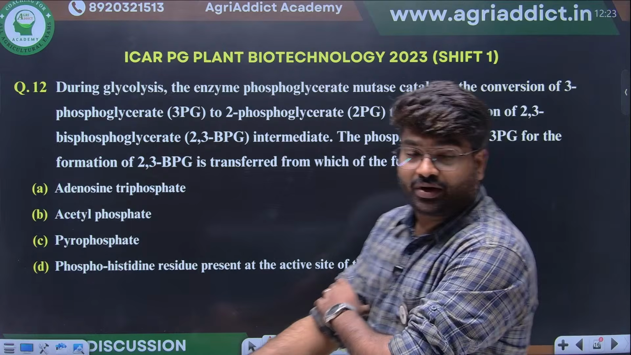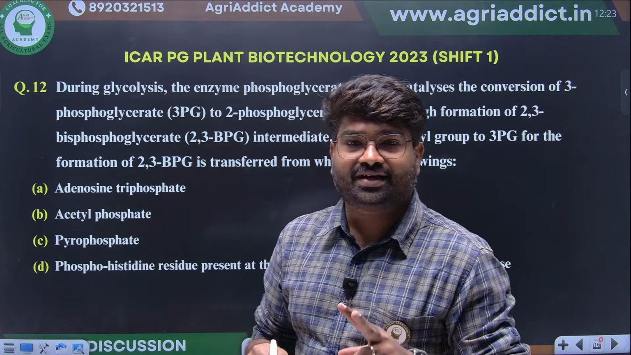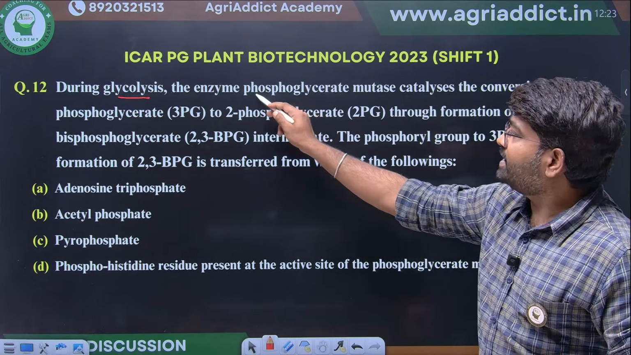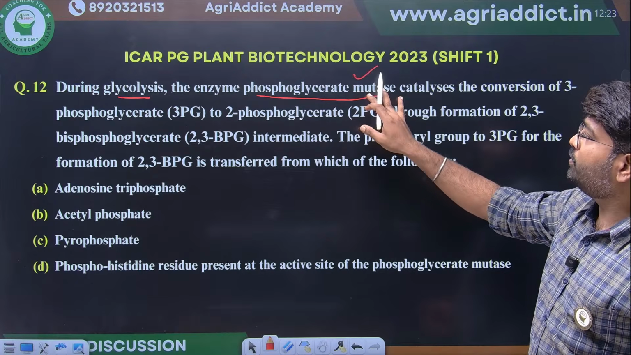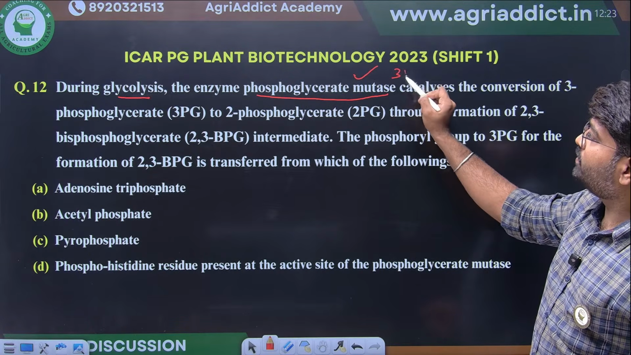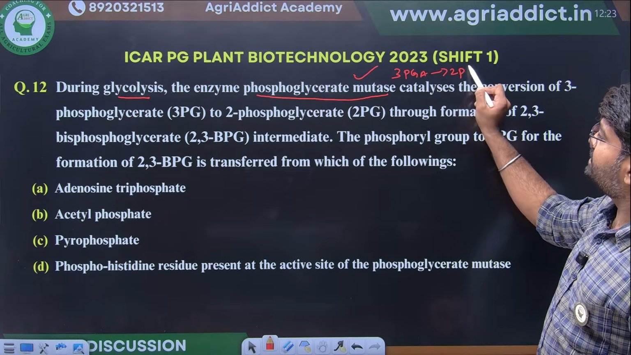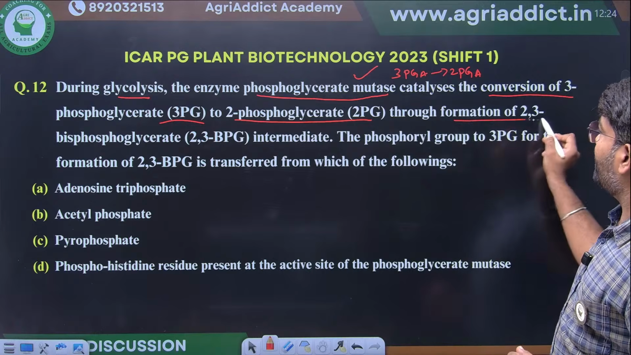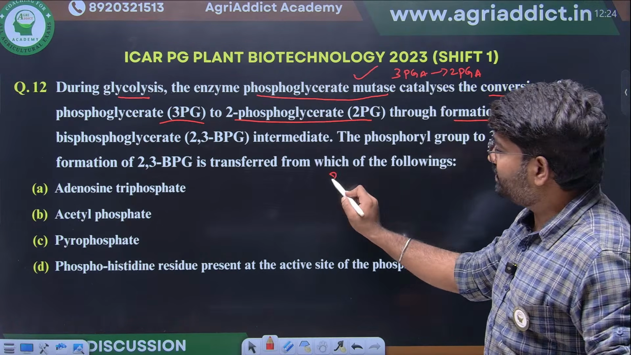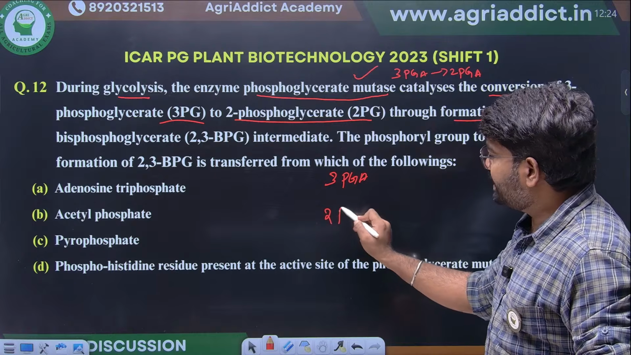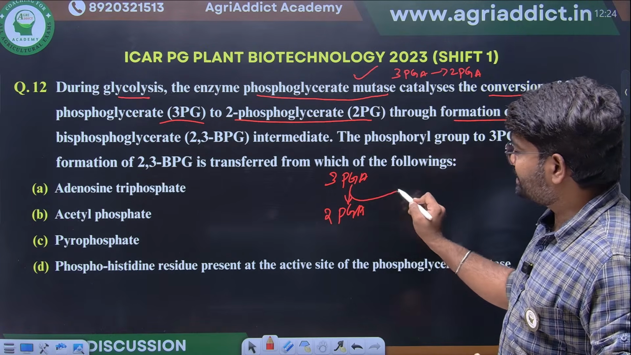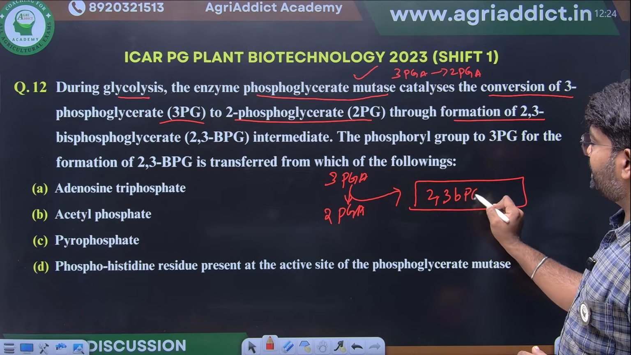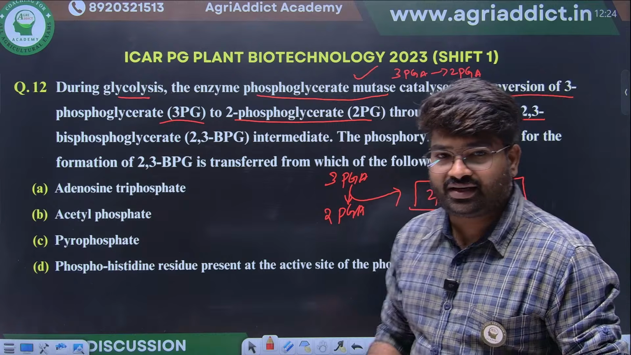Next, another important question from glycolysis. See, two questions they are asking continuously from glycolysis. Second question: during glycolysis, the enzyme phosphoglycerate mutase, what will it do? It will convert 3-phosphoglycerate to 2-phosphoglycerate. Yes, this is the reaction. While converting 3-PGA to 2-PGA, there is a side reaction that leads to the formation of 2,3-bisphosphoglycerate. Okay, this is the question.